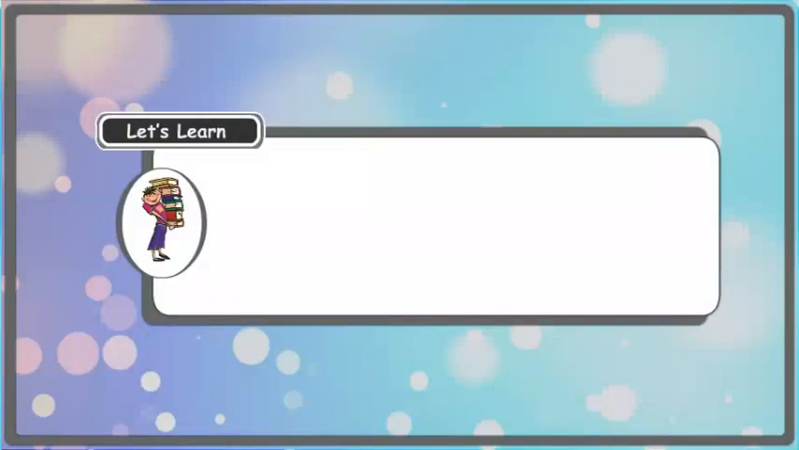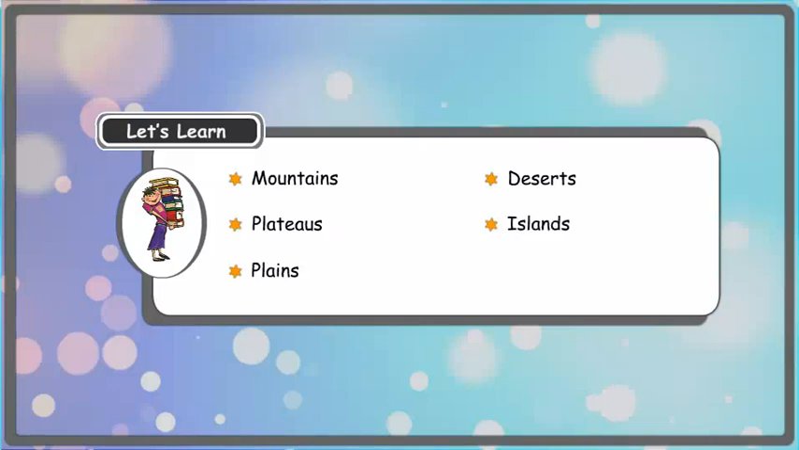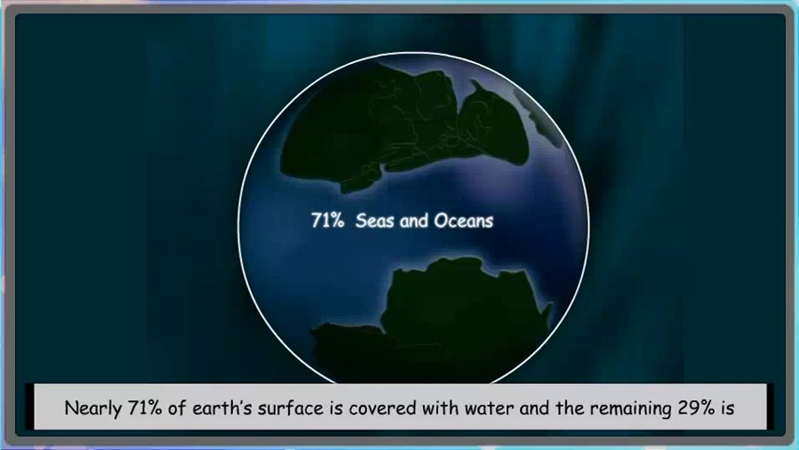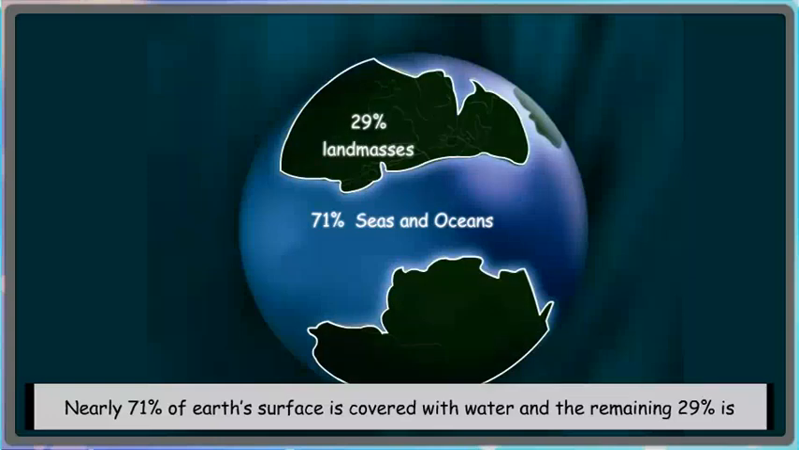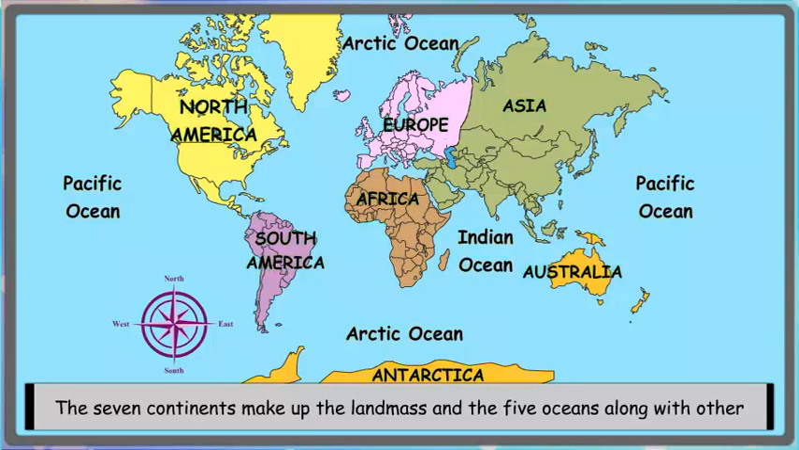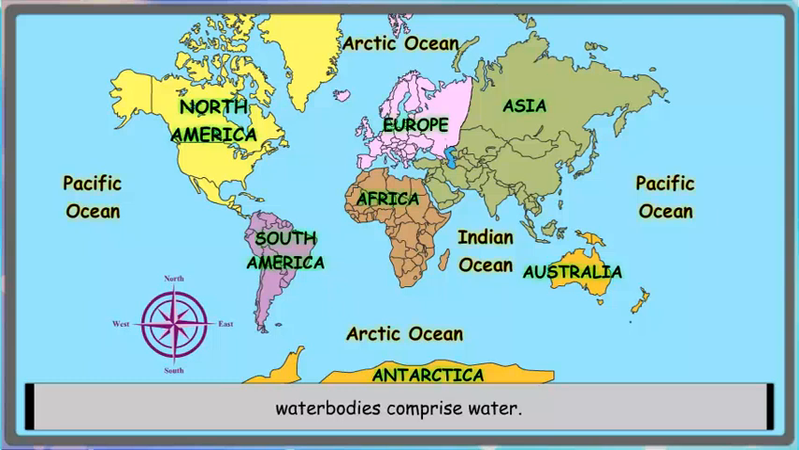Chapter 4, Major Landforms. Let's learn mountains, plateaus, plains, deserts, islands, and rivers. We know that the surface of the earth is made of both land and water. Nearly 71% of Earth's surface is covered with water and the remaining 29% is land mass. The seven continents make up the landmass and the five oceans, along with other water bodies, comprise water.